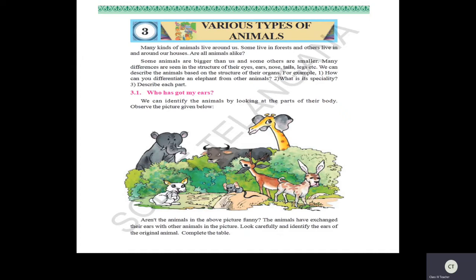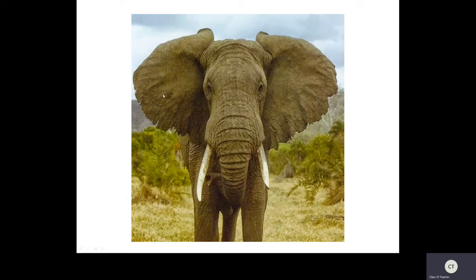So what is its speciality children? It is a very big animal and also it has a long trunk. So all these are specialities of this elephant. Now if you see, describe each part. See here, if you see elephant, can you see the trunk here? Can you see the tusk? And pillar-like legs, and very important, these big ears. So all this we can see, these are the specialities of our elephant. So by this we can describe the elephant.